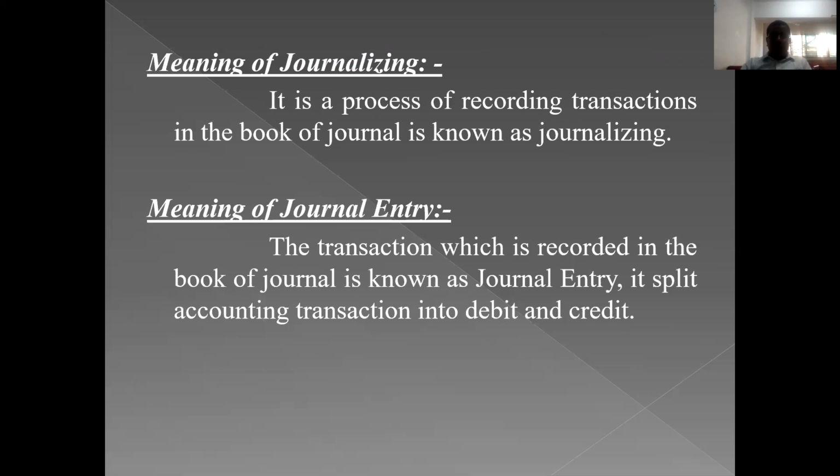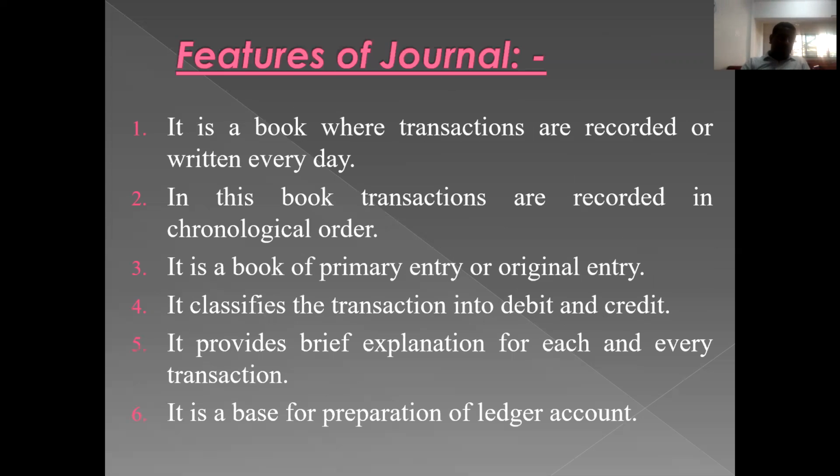The next one is journalizing. It is a process of recording business transactions in the book of journal. What is the meaning of journal entry? The transaction that is recorded in the book of journal is called a journal entry. Next, these are some of the important features. In the meaning itself you will find two features: one is day-to-day basis, second is chronological order. Third, we all know that it is a book of original entry, and here it splits accounts into debit and credit.